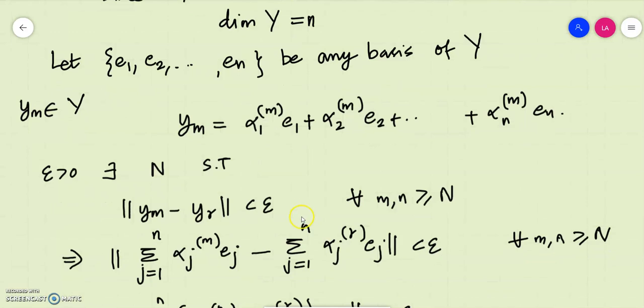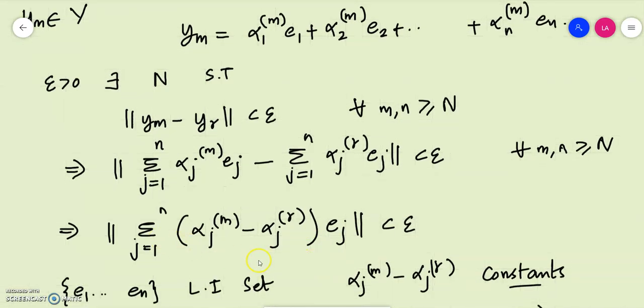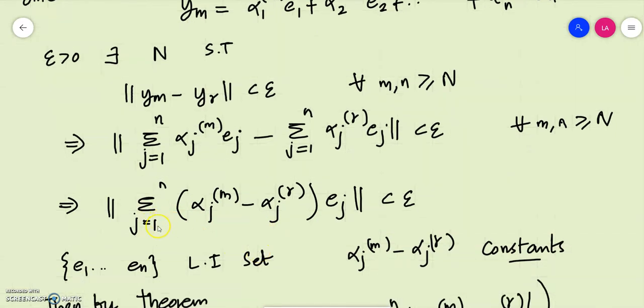Now we have also assumed that Ym is a Cauchy sequence. Then it should satisfy norm of Ym minus Yr less than epsilon for all m, r greater than or equal to n. Now we replace Ym by its linear combination and take the summation common. So norm of Ym minus Yr is equal to the norm of the summation j equals 1 to n of alpha j m minus alpha j r times ej. This should be less than epsilon.